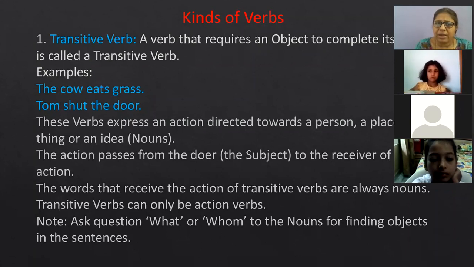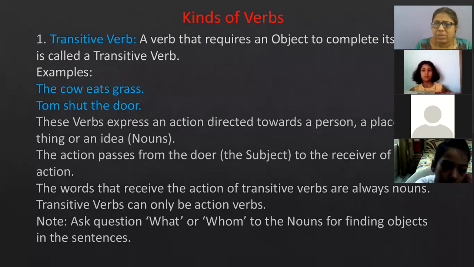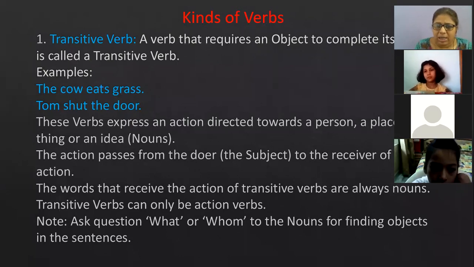But I have added one word after the verbs. Grass, the door. And by adding these words, the sentence is becoming meaningful. Again, the subject and the object, they both are what? Naming words, they are nouns.